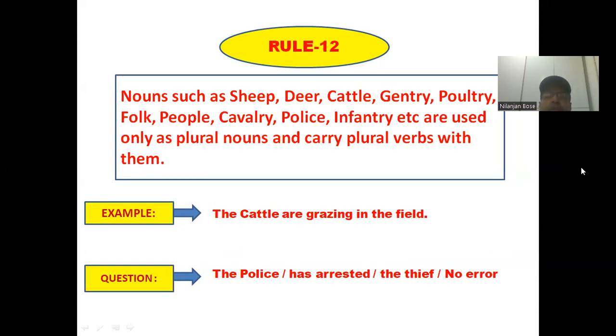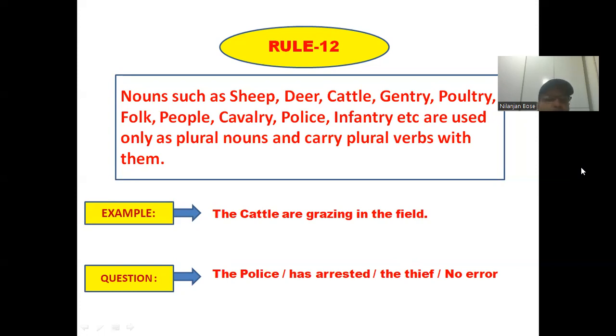Nouns such as sheep. There are certain kinds of nouns. I have already given the examples: sheep, deer, cattle, gentry, poultry. All these nouns are always to be followed by plural verbs. Now going through the example, you will come to know: the cattle are grazing in the field. After the cattle, it is written are. Of course, it should be like that because cattle is the noun and it should be followed by a plural verb. Therefore, are is given over there. Now you should be absolutely sure that yes, this is the proper structure.